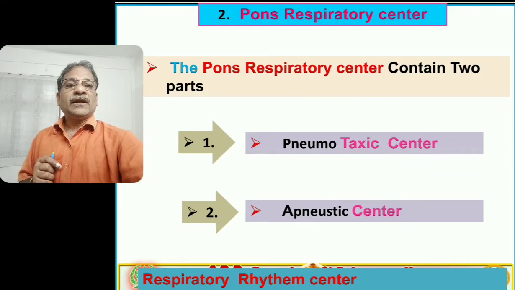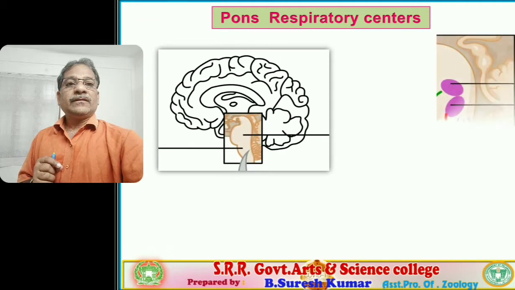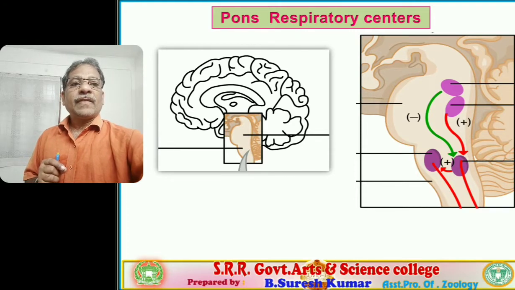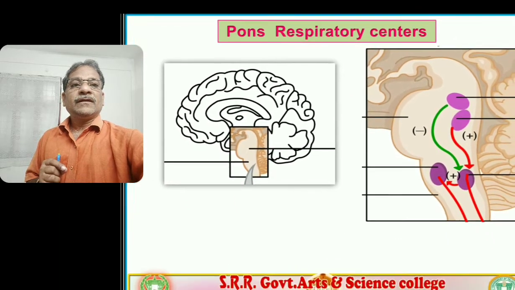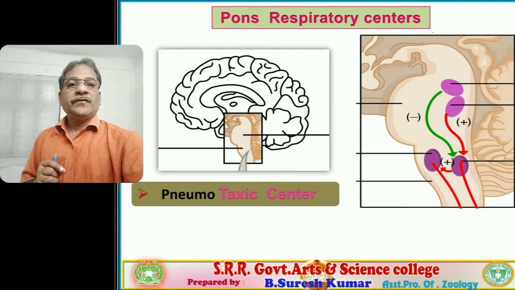These two are the pons respiratory center structures. Observe the pons varolii and focus on the location of the structures.